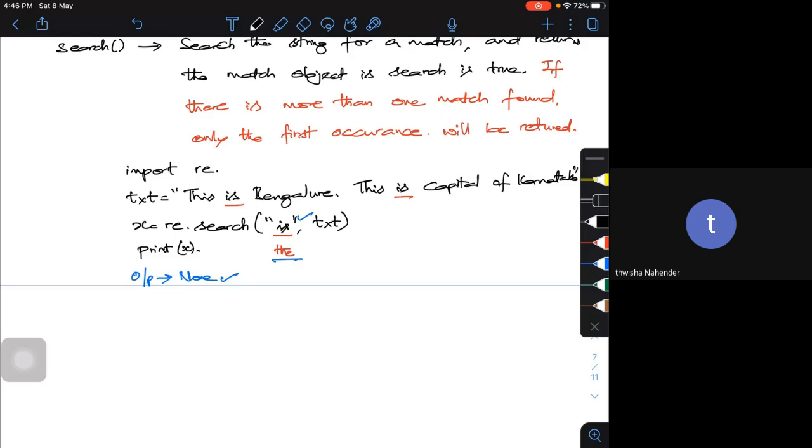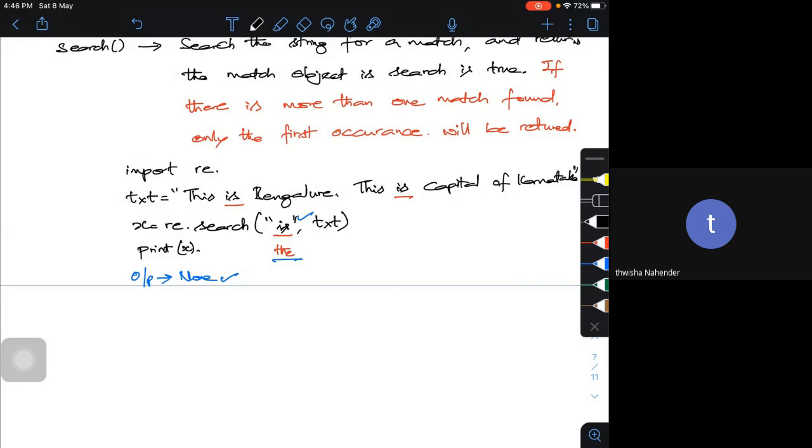If the string is much bigger, suppose I have a paragraph, or a letter or some document, and I want to search for one particular word, it's like googling a particular word. It will search for that word and give an output: yes, that search has been found. That's how this function works.